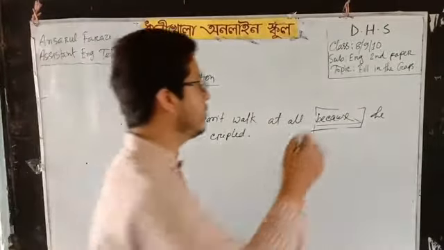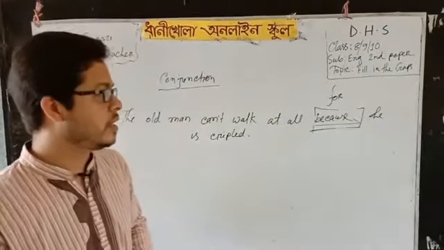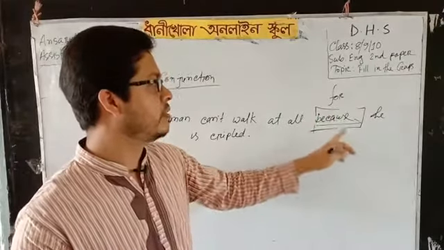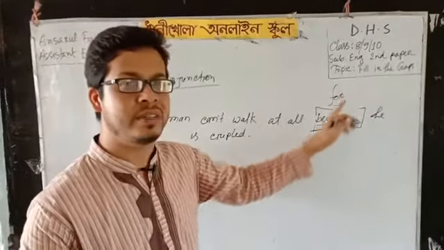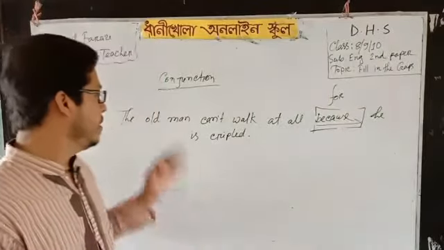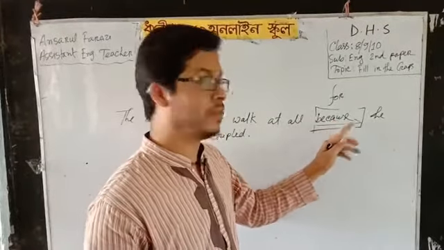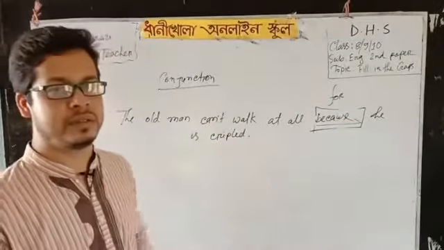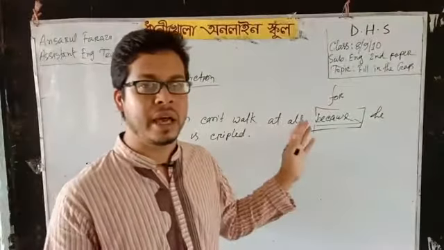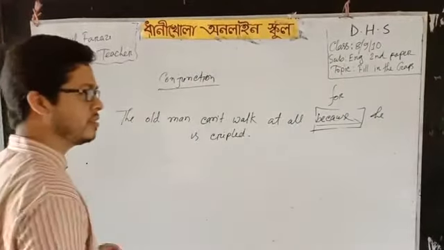You can write other conjunctions that actually suit here. You can also write for. You can write for instead of because. For, its meaning is also because. We can use these two words simultaneously or in exchange for one another. The old man cannot walk at all because or for he is crippled. So in this way you can write. So this is the use of conjunction, how they connect clauses or phrases or words.